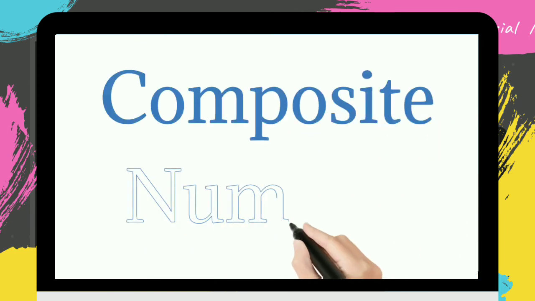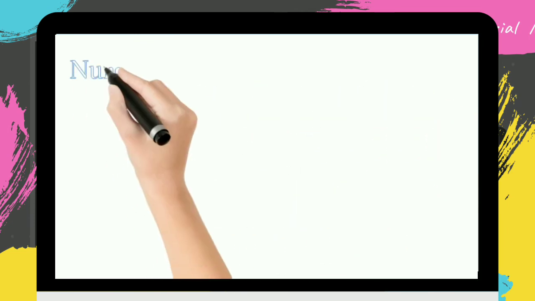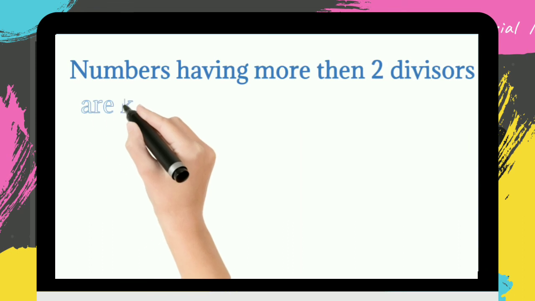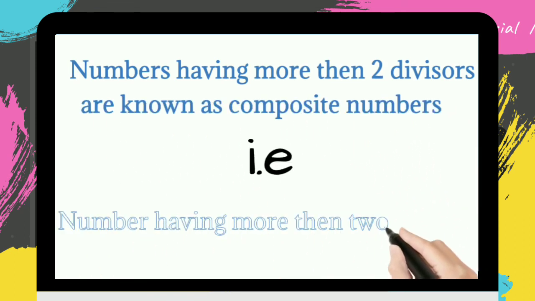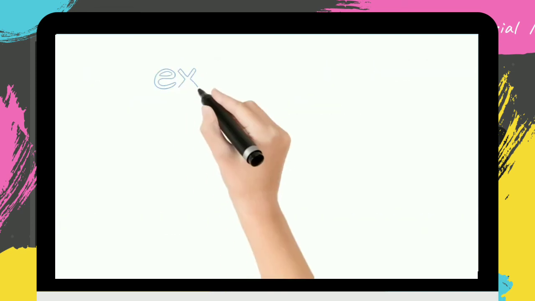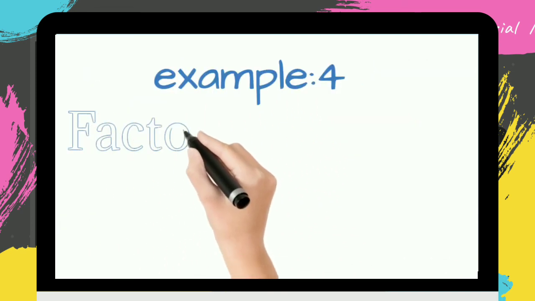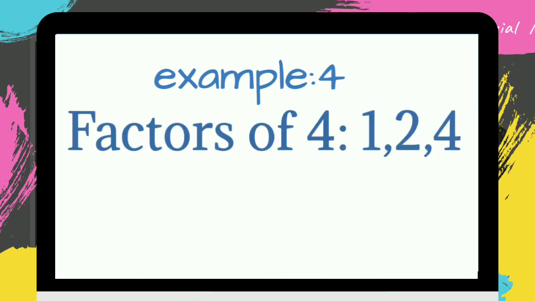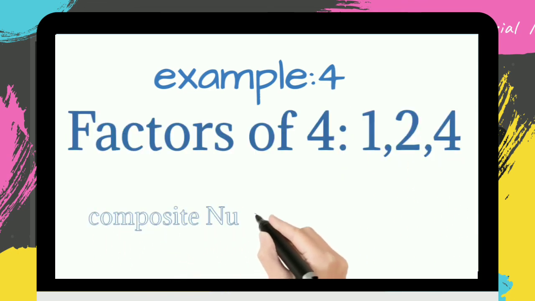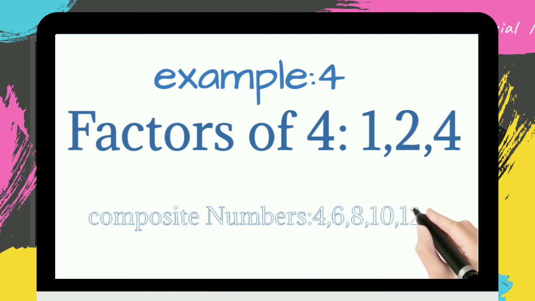Composite numbers. Any numbers which have more than 2 divisors are known as composite numbers. That is, numbers which have more than 2 factors. Example: 4. 4 has factors like 1, 2, and 4 itself. So such numbers which have more than two factors are known as composite numbers.